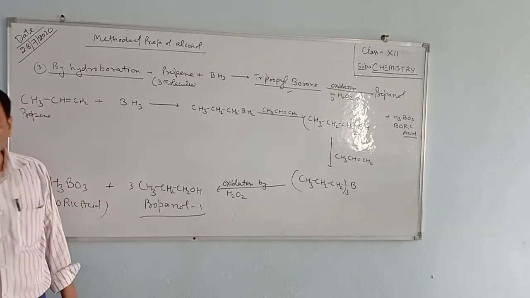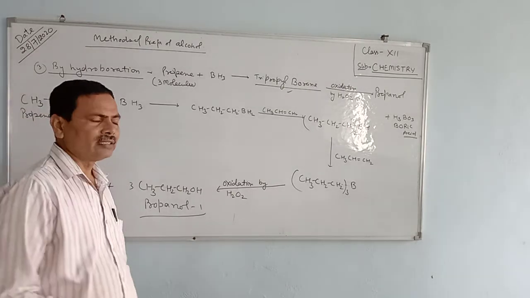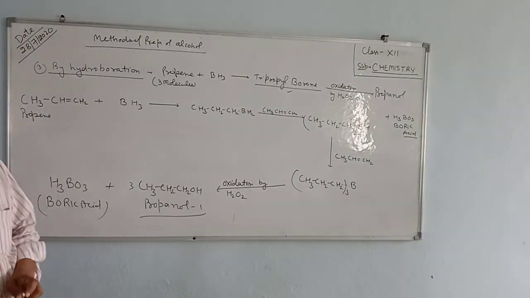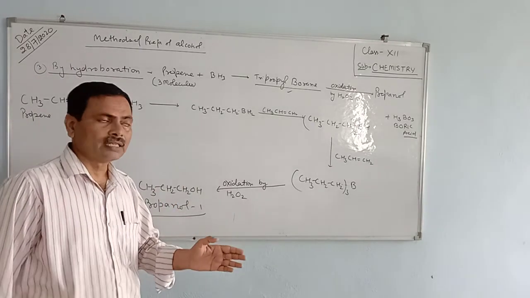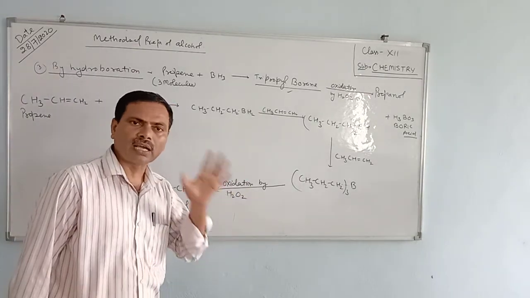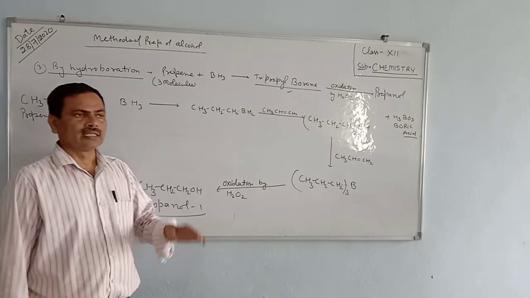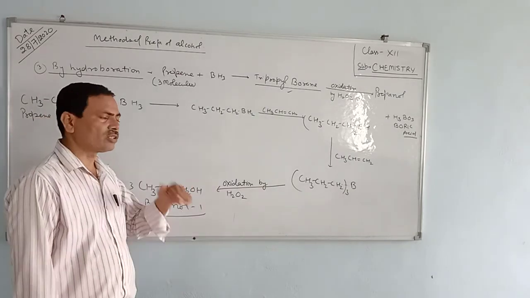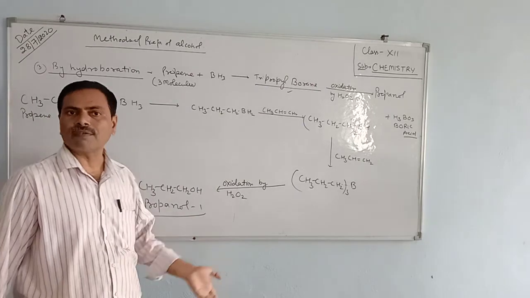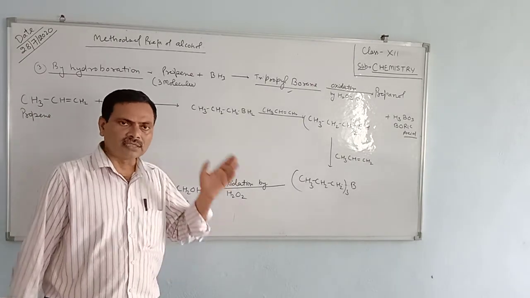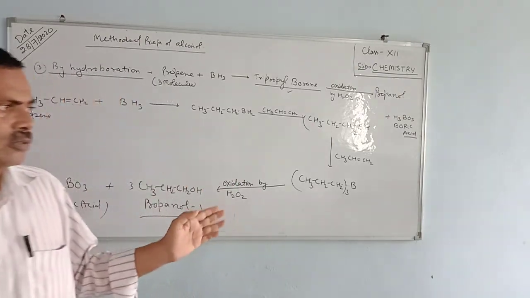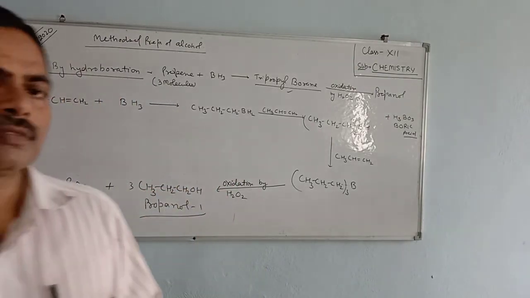In today's video, I explained three methods of preparation of alcohol. First one is preparation of alcohol from the hydrolysis of haloalkane. Second one was the hydration of alkene, and third one was the hydroboration of alkene. These are some methods, and next time I will give more methods of preparation of alcohol.